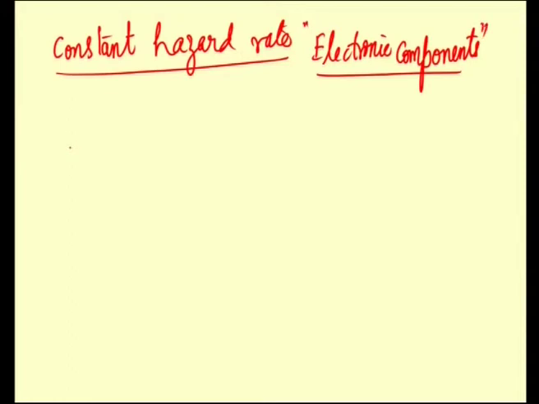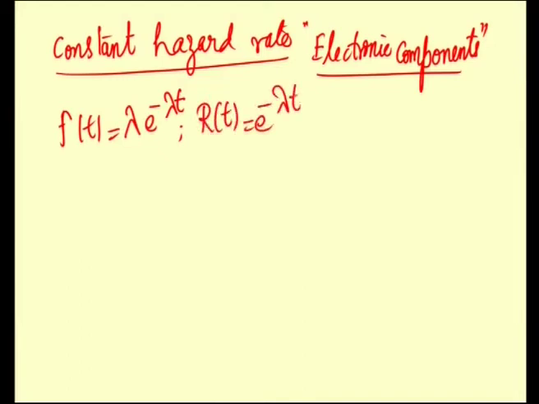And we see that for an exponential distribution, the PDF is represented by lambda e power minus lambda t. The reliability function is given by e power minus lambda t. The CDF is given by 1 minus e power minus lambda t, where we assume that lambda is the parameter of the exponential random variable.